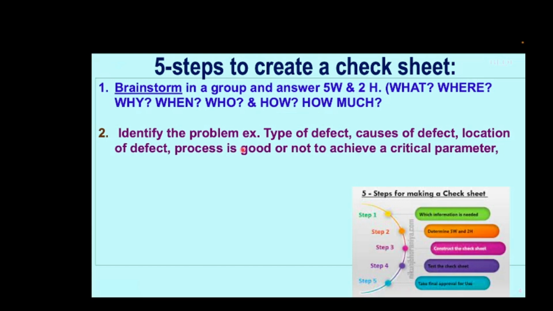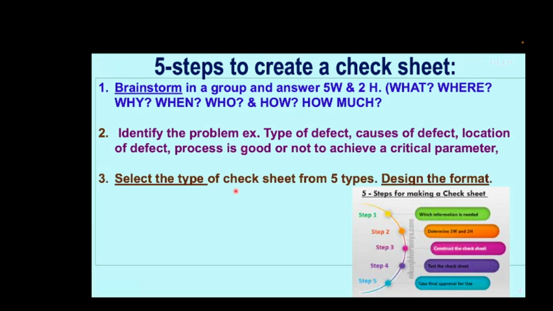You can visualize this great benefit of the check sheet. Then select the type of check sheet from 5 types, which I am covering in the next slide, and design the format suitable to you. As I showed, the marketing department decided to cover the problems over 7 days, 5 types of problems. As the events occurred, they tabulated and then took the decision to focus on their improvement actions.